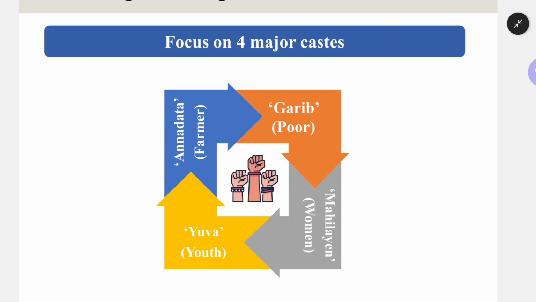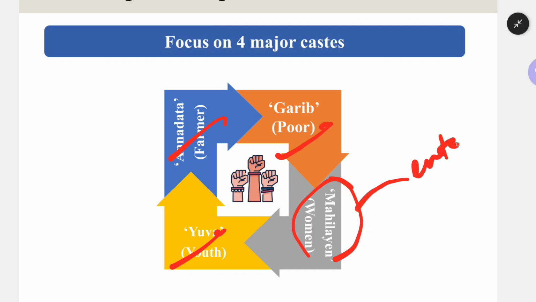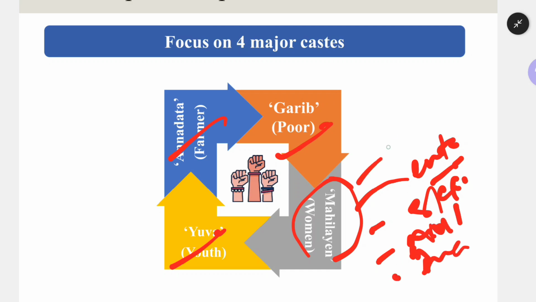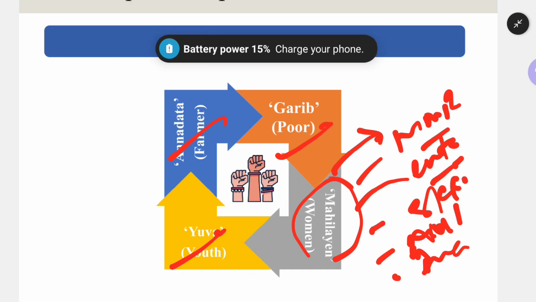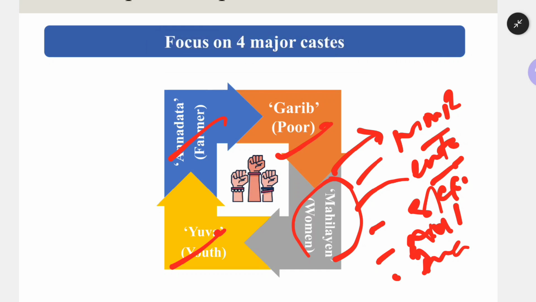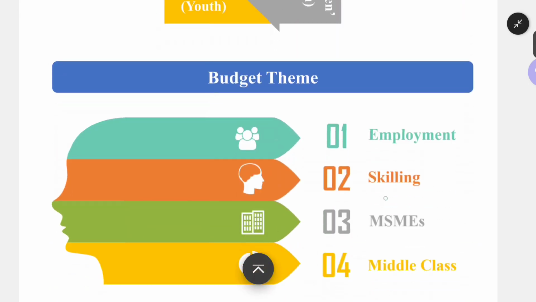So the 4 castes, if I ask you what are those, come on, repeat with me. One is farmers, we have to work for them. Gharib, we have to work for them. Yuva, we have to work for them. And the last one is Mahilaye, give them also entrepreneurship abilities, give them skills, take care of their nutrition status, remove anemia from them, decrease MMR, maternal mortality rate, give them good decision-making positions in the form of parliamentary seats or in the legislative assembly, and so forth. So if we want to go towards Viksit Bharat, it is very important that we concentrate on these 4 castes.